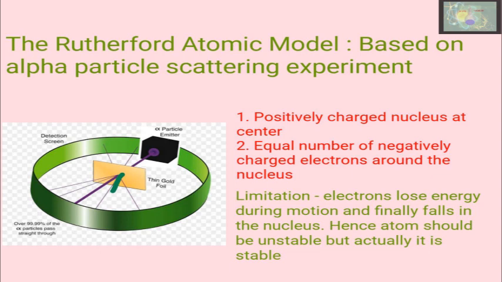So the next model is Rutherford's model. This is Rutherford's alpha particle scattering experiment. He used a very thin gold foil. When alpha particles are bombarded on that gold foil, 99.99% of alpha particles pass through it and only a few particles are reflected. This indicates there is a lot of empty space inside the atom. From this experiment, Rutherford predicted a positively charged nucleus at the center and an equal number of negatively charged electrons around the nucleus.